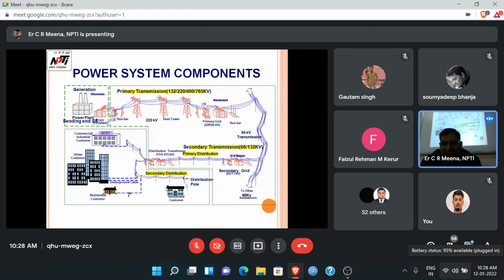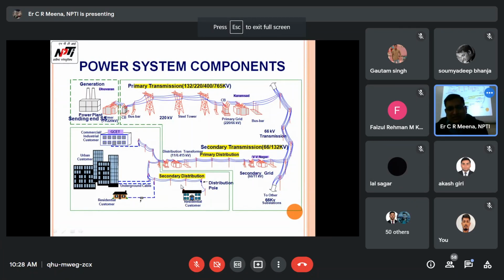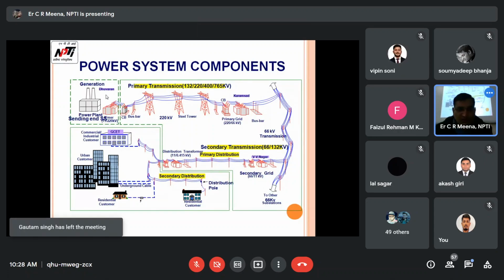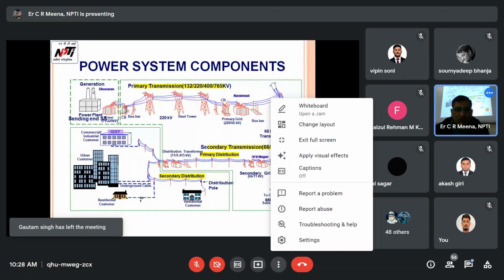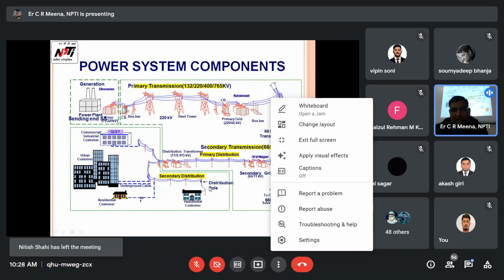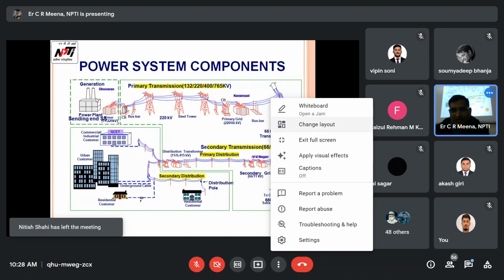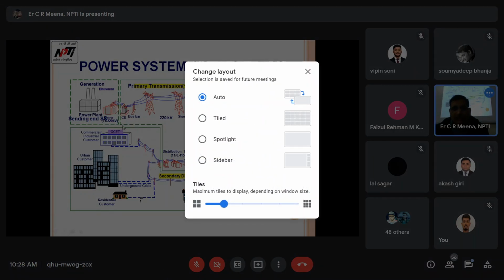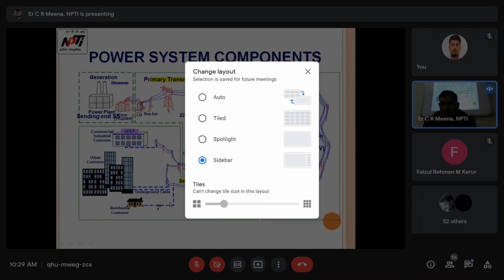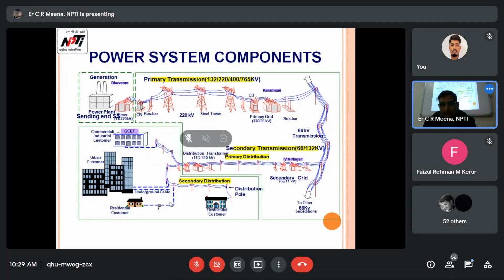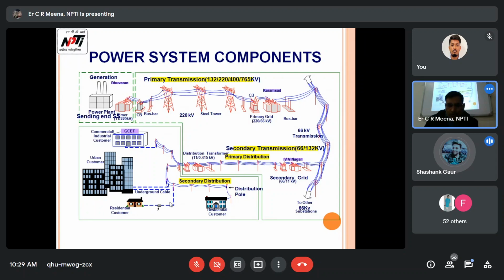So we have studied this in electrical engineering also. Generation, transmission, distribution, all things we have to cover in that. Ultimately, from the generating station to the ultimate end of the consumer, that is the ultimate aim of the power system. Is it clear? Yes, sir.